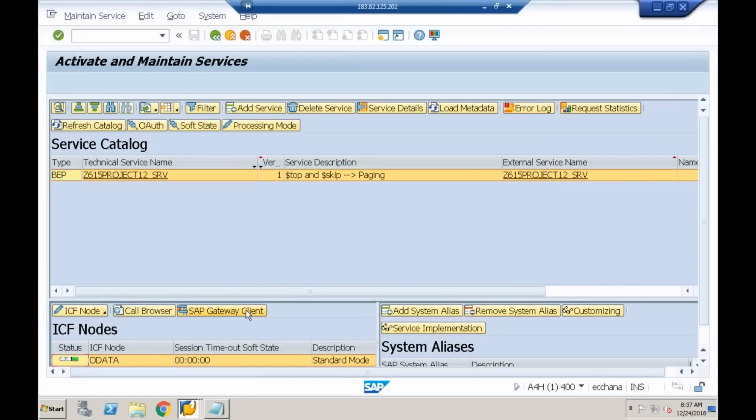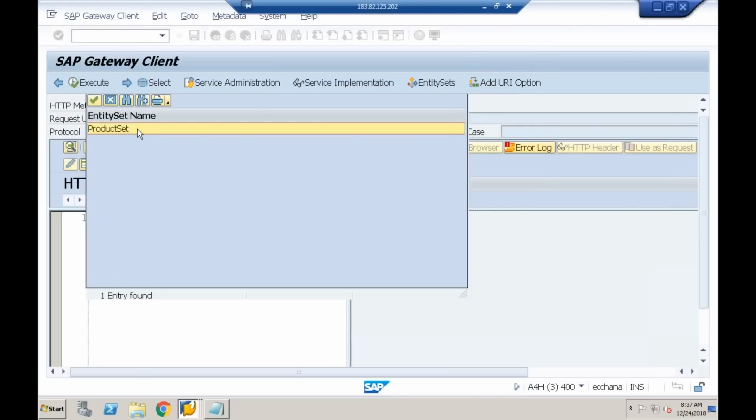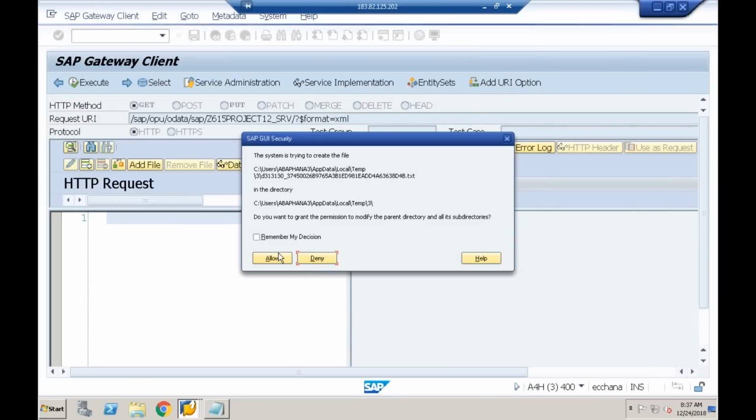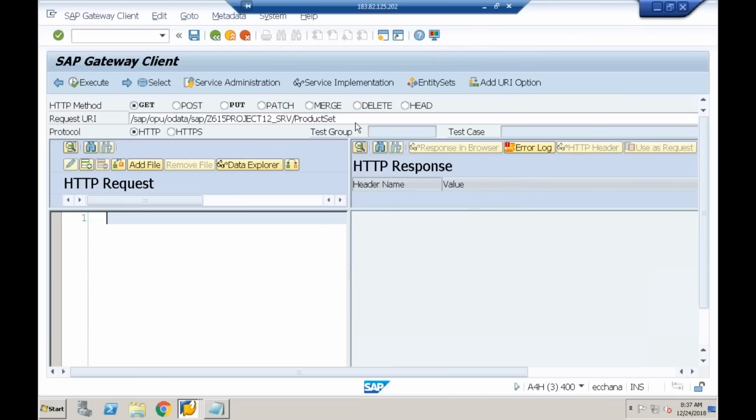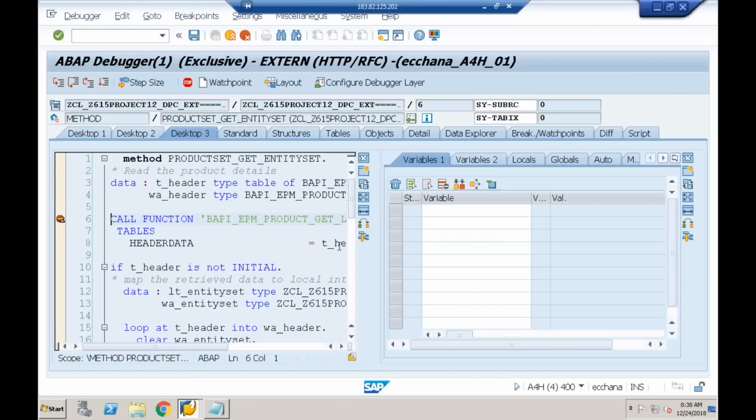Yeah, go to the gateway client. Done. Entity set, product set. So how do you give these values? As of now, I'm not passing the top value and skip value. Let me execute this as it is. If you see T_header, how many entries I got here? 117 entries. So I'm just looping it.